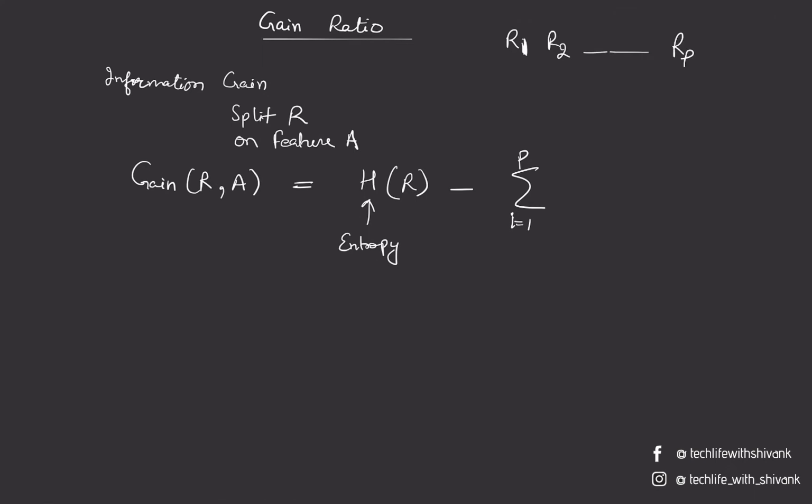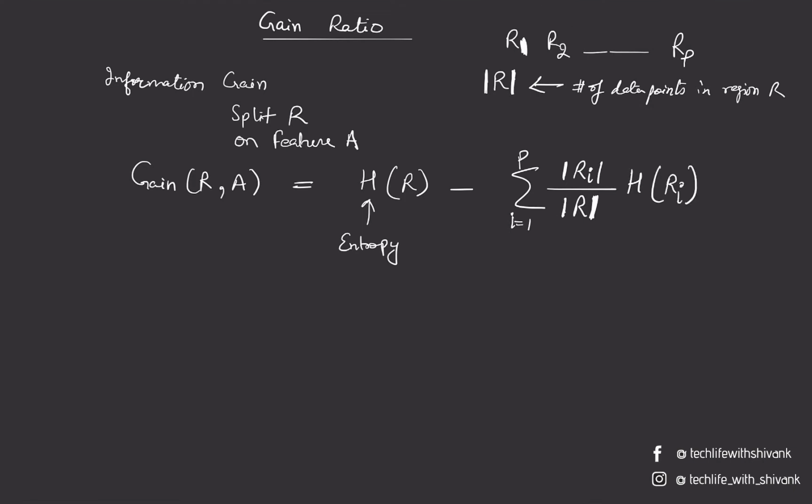So basically, let the symbol represent the number of data points in region R. The new entropy is nothing but the weighted average of the entropy of individual regions, where the weight is equal to the number of points in region Ri divided by the total number of points in the original region R, times the entropy of region Ri. So the entropy of region Ri can be written as H of Ri. Basically this was the initial entropy, and this was the final entropy after you split on feature A.